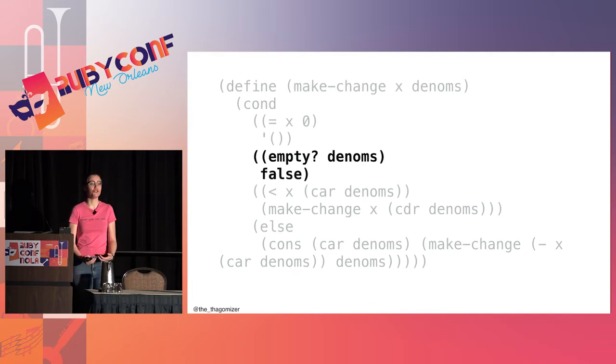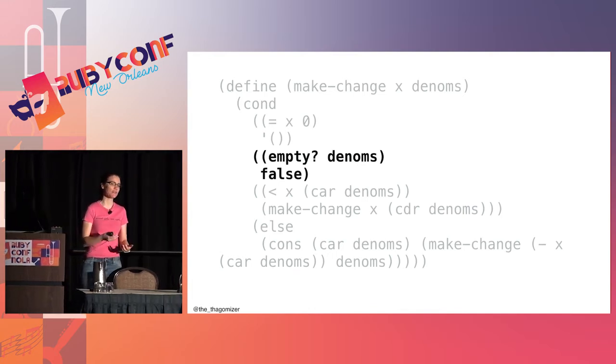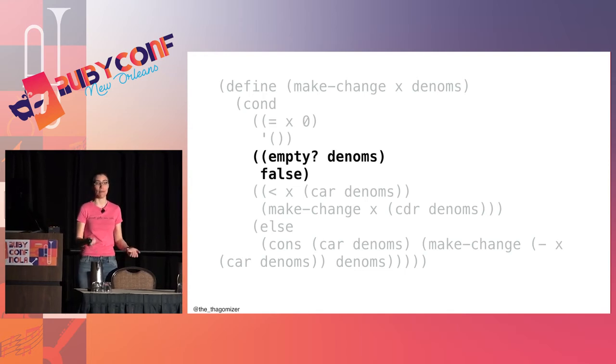The next thing I'm going to check is, do I have any money in my cash drawer? If there are no denominations, there's no bills or coins in my cash drawer, I can't make change, so I'm going to return false.